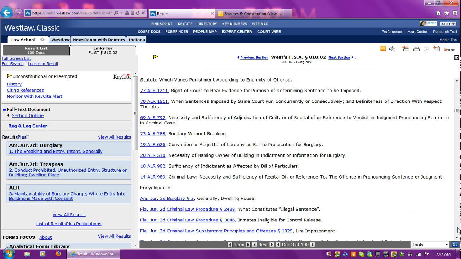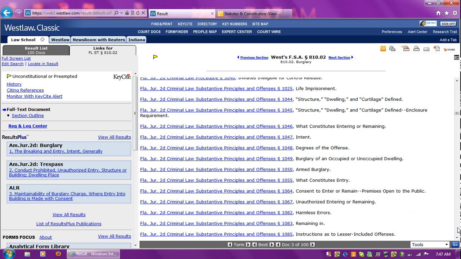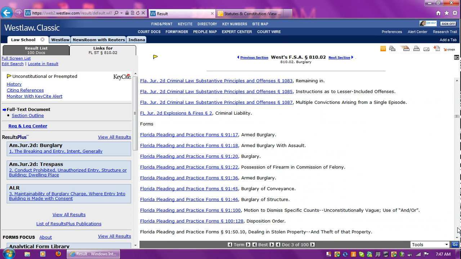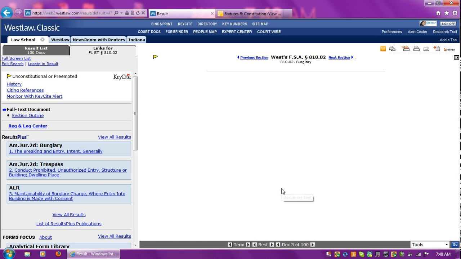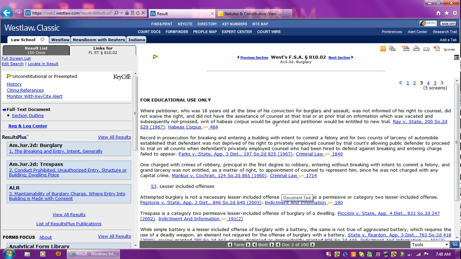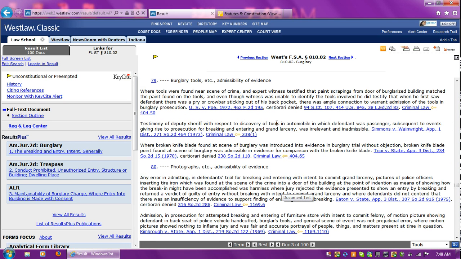There's the American Law Reports. You can read through some of those. The Florida Journal, pleading and practice forms. Okay, now here are some more narrowed down points from cases. Burglary tools, admissibility of evidence. Let's click on that. Okay, that takes you down below the statute. Okay, burglary tools, and it gives you more cases that you can click on and read.